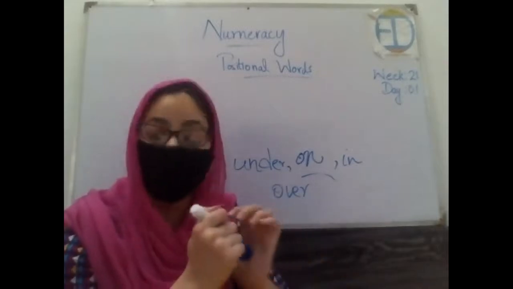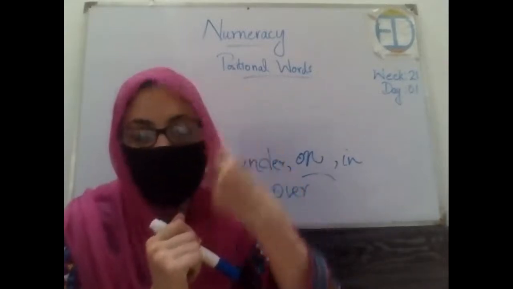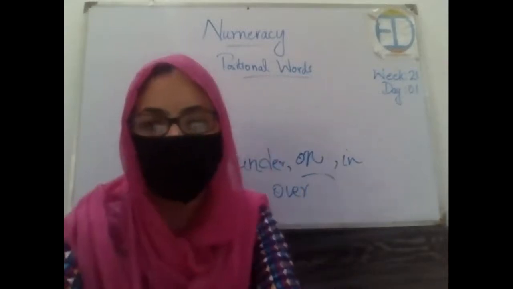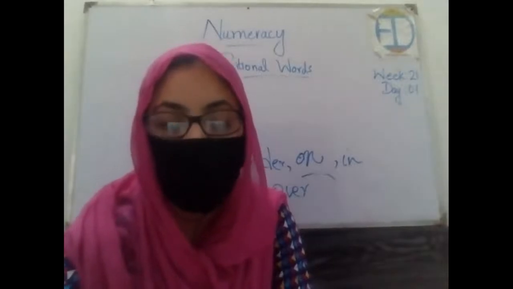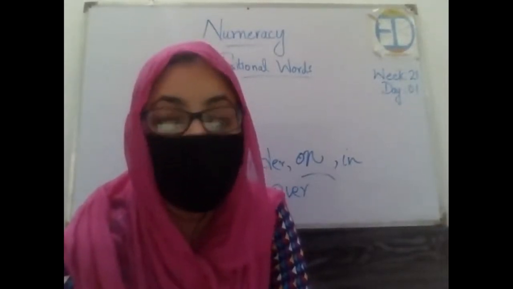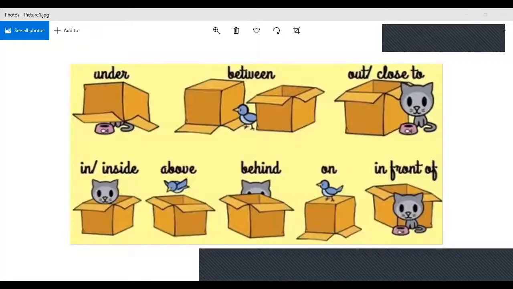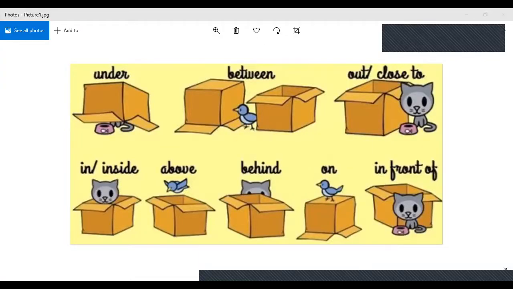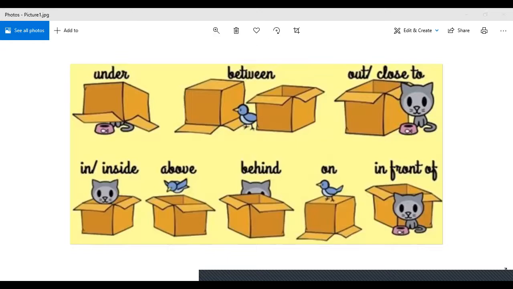We have a lot of positional words. We will discuss them. So now I'm going to share the screen again with you, and we have some positional words and their description as well, what they mean basically. Okay, so look at this picture. It's very beautifully presented, what each word means. Let's say when we say that the mouse is under the box, so under means this.